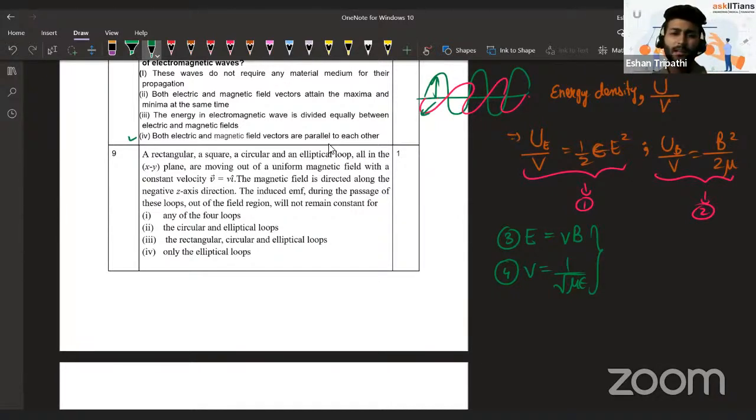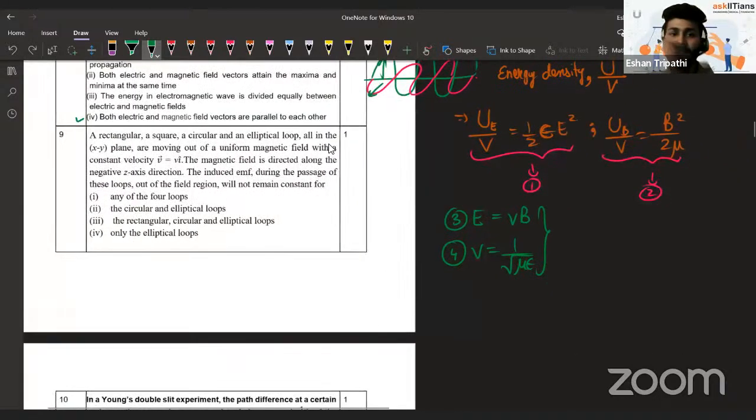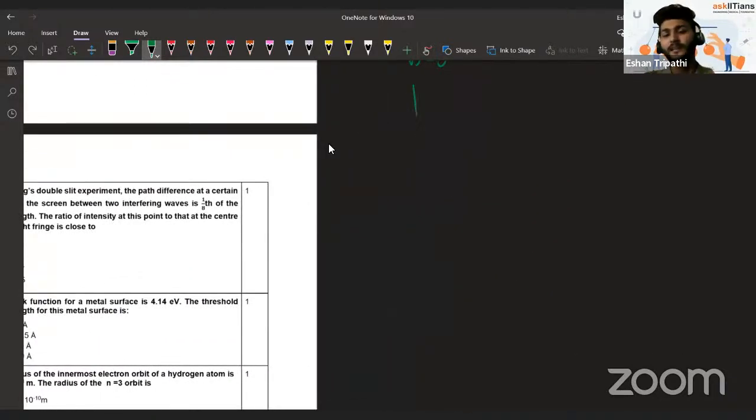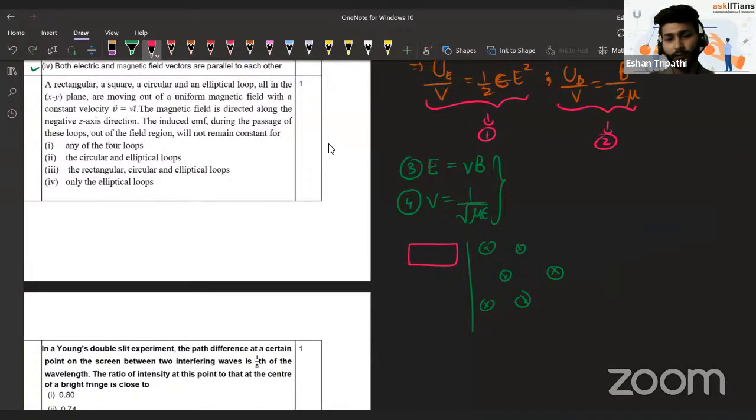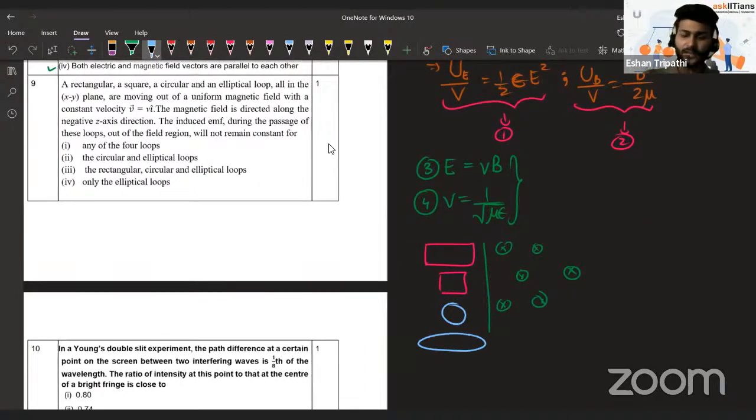So here they are saying that there's a square, rectangular, circular, and elliptical loop. Basically, 4 shaped loops are there, and they're moving out of a uniform magnetic field. It's something like this. There's magnetic field here, so all these 4 loops are passing through it. The shapes are rectangular, square, circular, and elliptical. So they're asking, when it moves towards right, pulled in or pulled out, in which one of them induced EMF is not constant? In which one of them induced current or induced voltage will keep on varying with time?